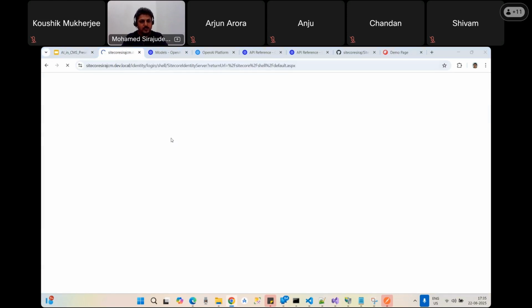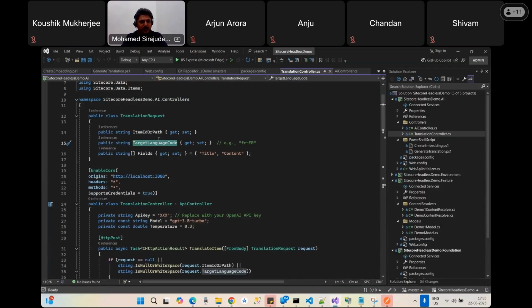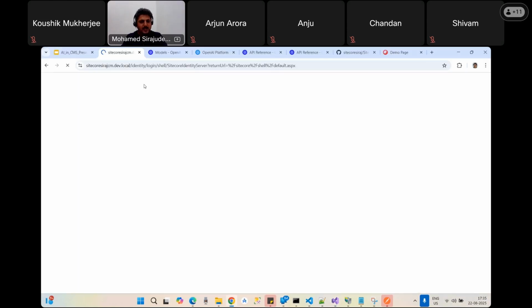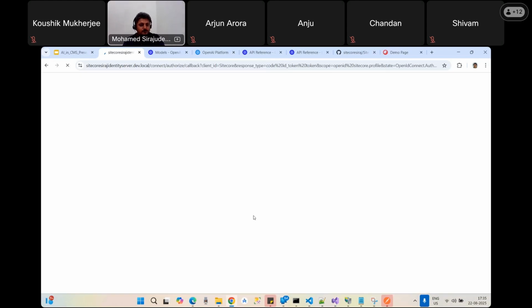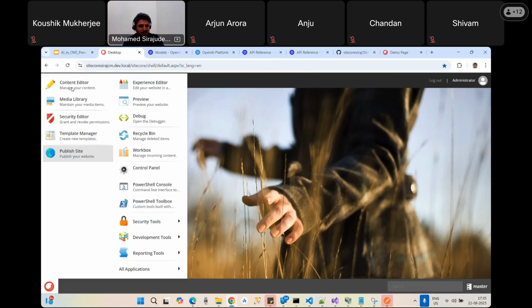I'll continue my explanation. So I have to provide these two and the fields as well, and I have already configured the API key in the AI settings itself. It is taking a bit of time because this is a demo, right?